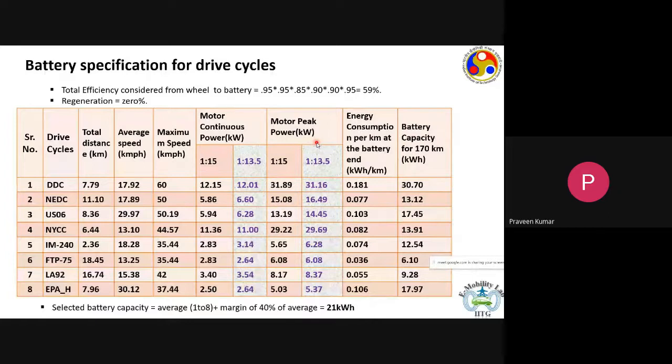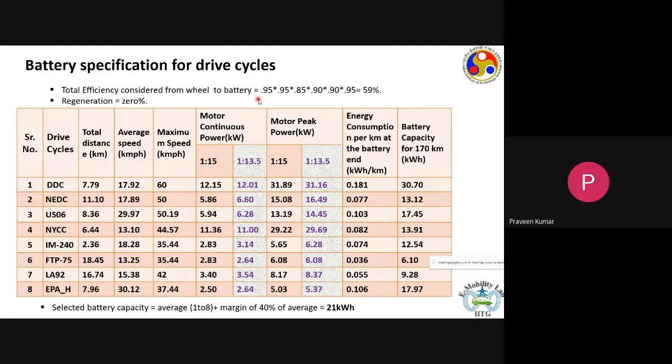So we would also like to find out the rating of the battery, because that's where the entire electrical energy is stored. So here on this slide, for each of the 8 drive cycles that we have taken earlier, we try to find out the battery ratings.